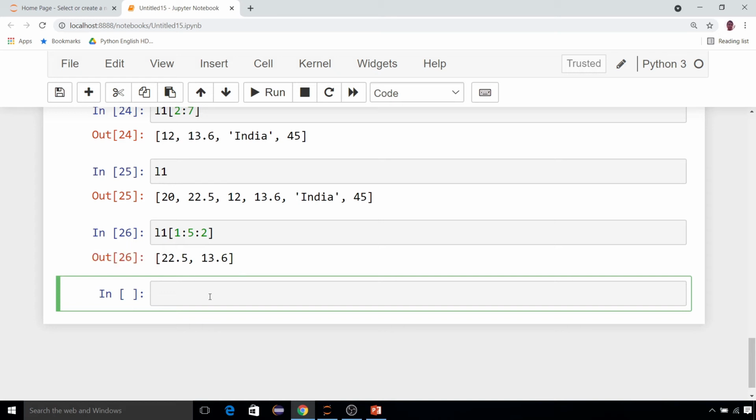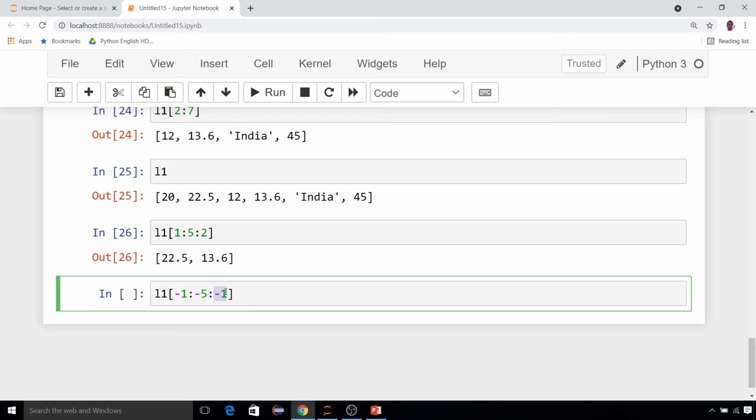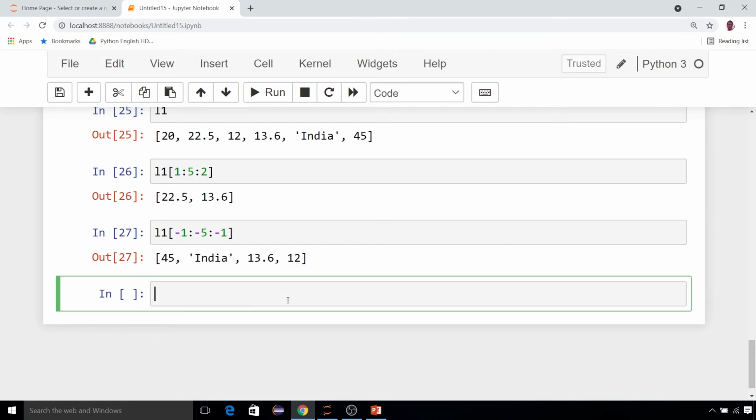Okay, and for this the negative indexing can also be used. These are slicing actually. Suppose I have started from -1, it goes up to -5, suppose, with an increment of -1. Otherwise it will not move, because I want to move in the backward direction, which I already discussed with you in the string session. So whenever you want to move in the backward direction, you have to give -1 as the last index here whenever you are doing slicing. Done. You are now in a backward position: 45, then India, then 13.6, then 12, like that.